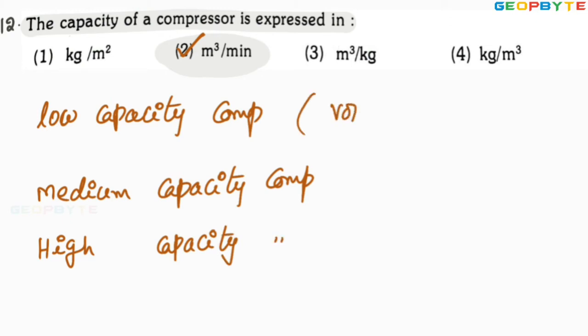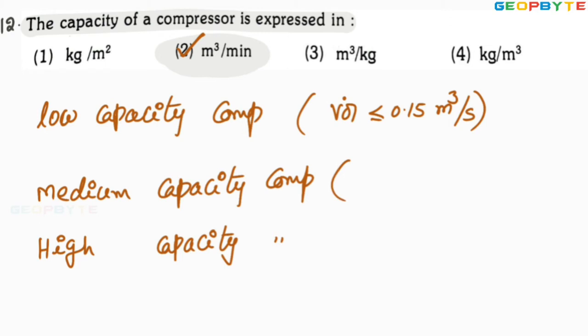Here, if the volume flow rate is less than or equal to 0.15 meter cube per second, that kind of compressor is called a low capacity compressor. Here, capacity may be measured either in terms of meter cube per minute or meter cube per second.